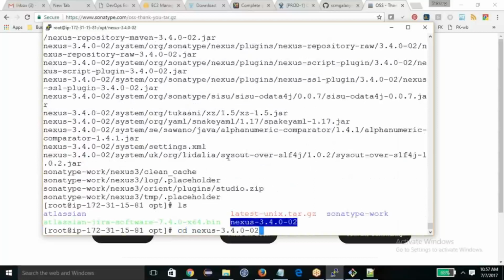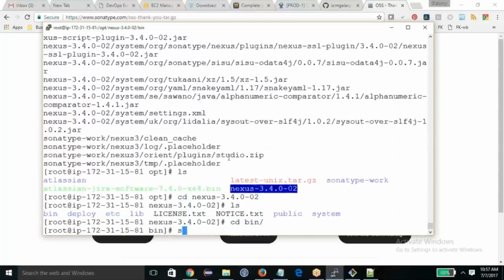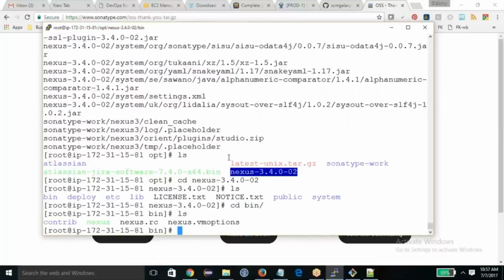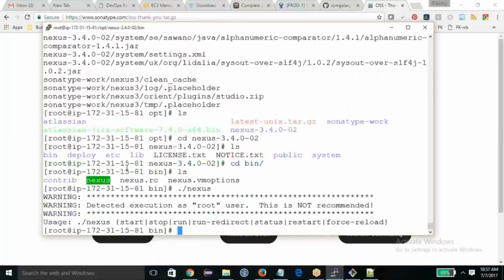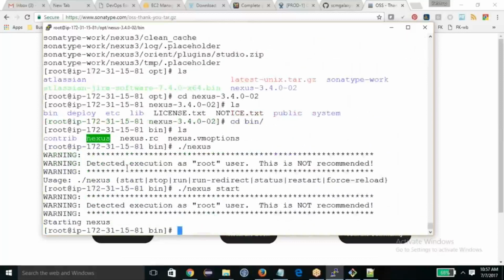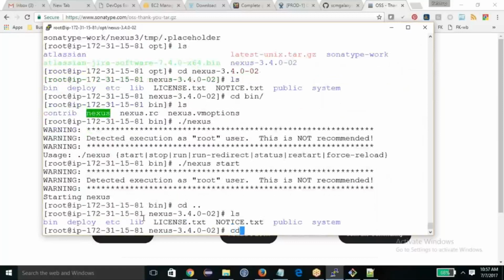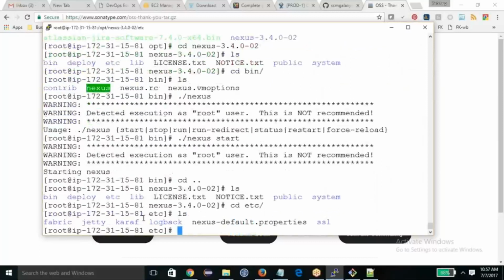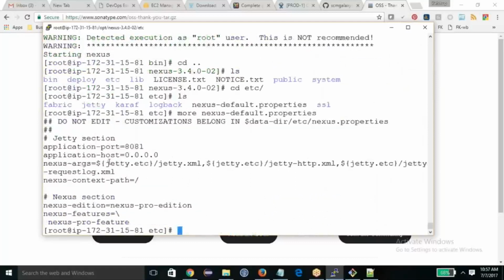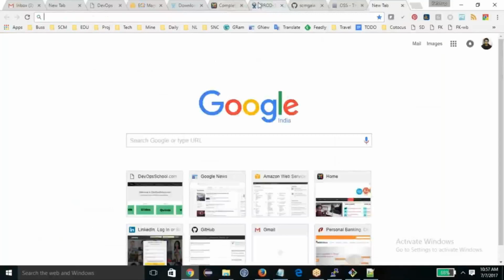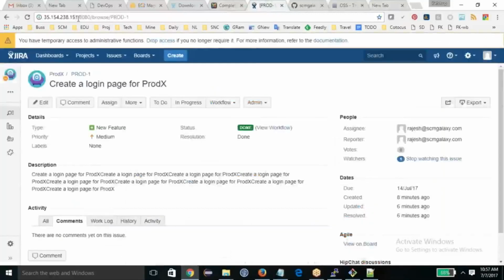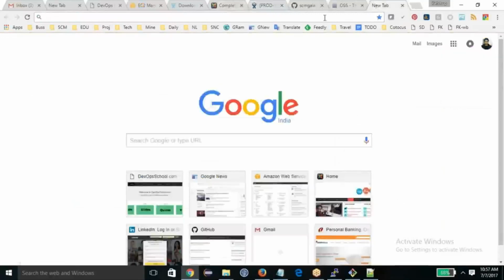Now I'm going to run Nexus as well. So go to the bin and run Nexus, which is here. Java is there, so I don't need anything more, it's required only to start. Now it started. I don't know the port number, so I will go to the etc directory and view the Nexus properties file, and the port number is 8081. So now I am going to the IP address and port 8081.